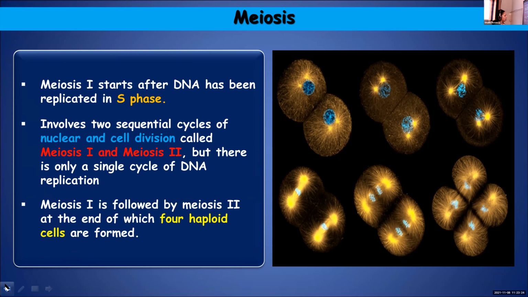Meiosis 1 and meiosis 2. In both meiosis 1 and meiosis 2, karyokinesis and cytokinesis will take place, but DNA will replicate only once. Meiosis 1 will be followed by meiosis 2, and once both the divisions are completed, you get 4 haploid daughter cells.